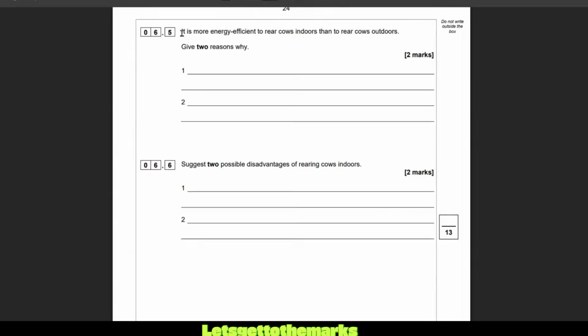All right, we're on 6.5. It is more energy efficient to rear cows indoors than to rear cows outdoors. Give 2 reasons why. So, why is it more energy efficient to rear cows indoors than outdoors?